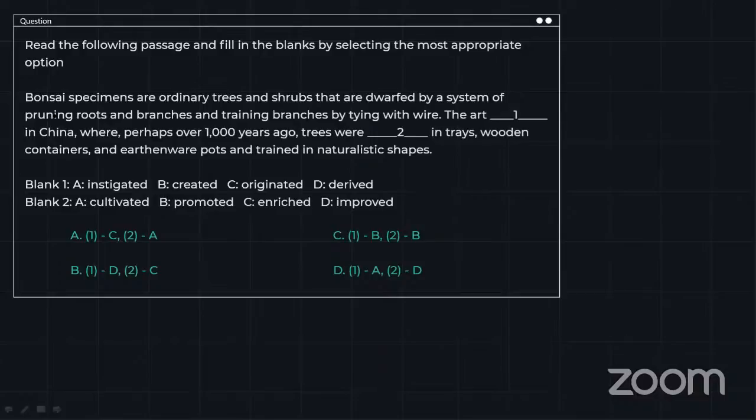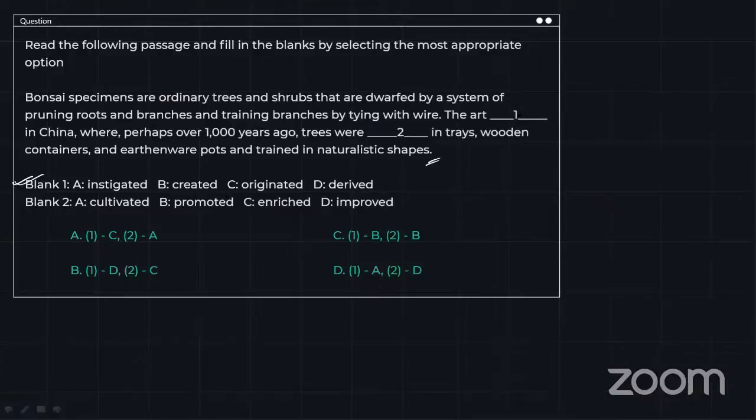Okay, let's move ahead. Bonsai specimens are ordinary trees and shrubs that are dwarfed by a system of pruning roots and branches and training branches by tying with wire. The art dash in China, where perhaps over 1,000 years ago, trees were dashed in trays, wooden containers, and earthenware pots and trained in naturalistic shapes. Okay, let's see the options for blank one. Instigated, created, originated, and derived.